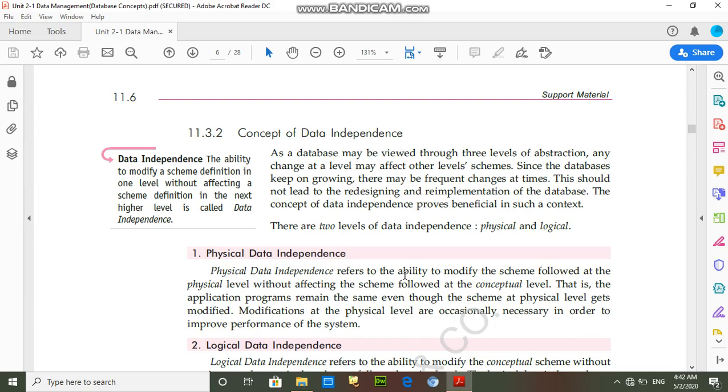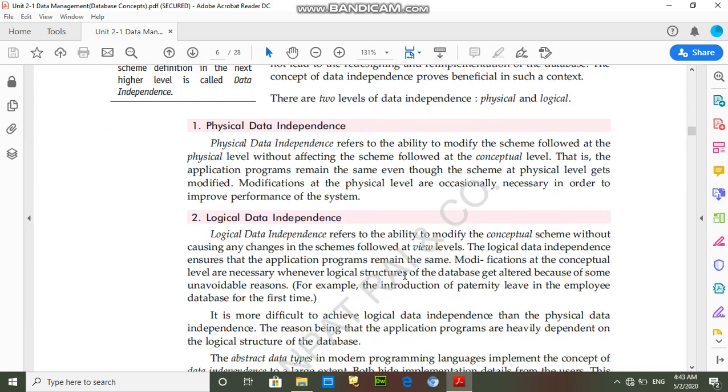If we are changing the storage place, then this will not affect the conceptual level. For example, if we are storing in the hard disk at the start, but after some time we want to not store in the hard disk, we want to store on an online backup, then there will be no effect on the conceptual level, meaning what information will be stored does not matter. So this is the example of physical data independence.